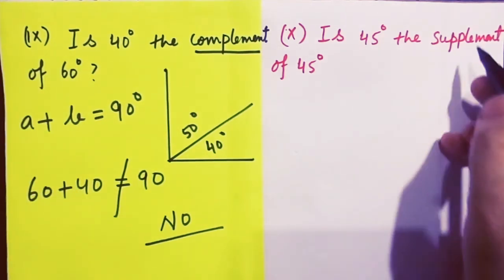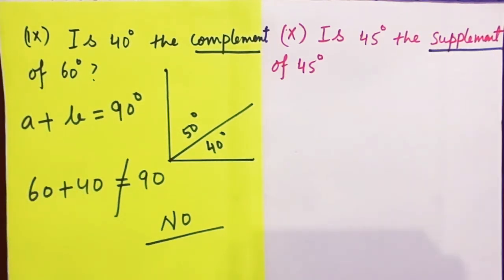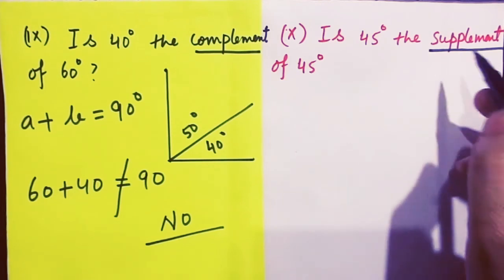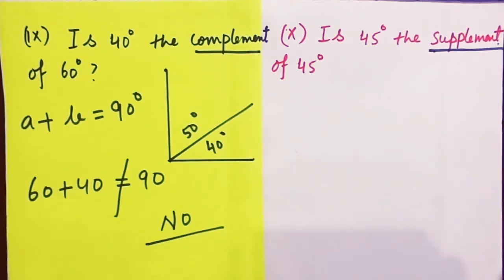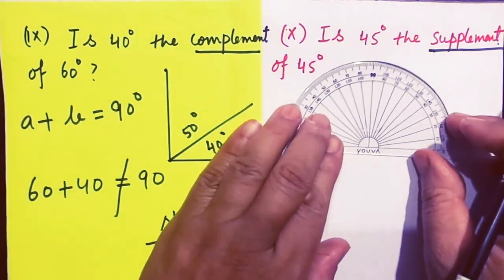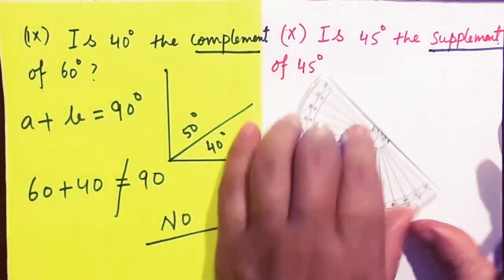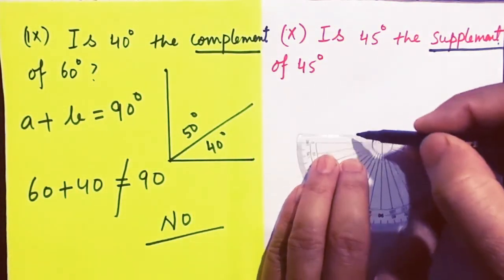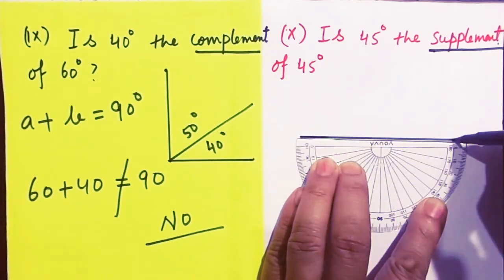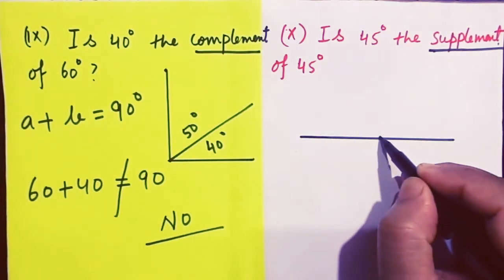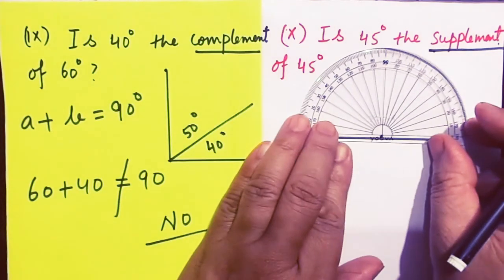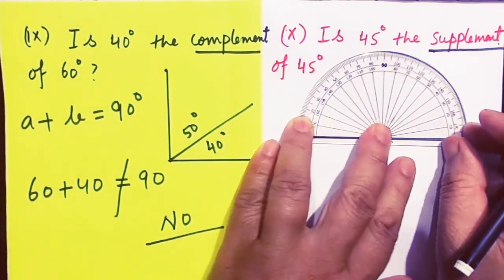Now let us concentrate on this word supplement. Supplement over here means that the sum of the angles should be equal to 180 degree. Let me draw 180 degree. This is my straight line. I'll choose any point on it and then I'll mark 180 degree.